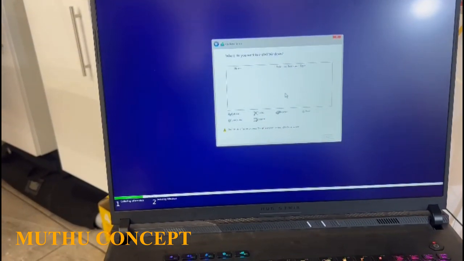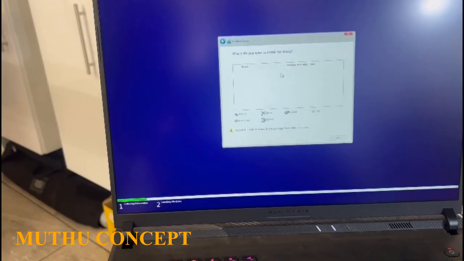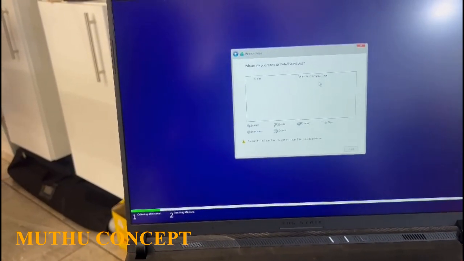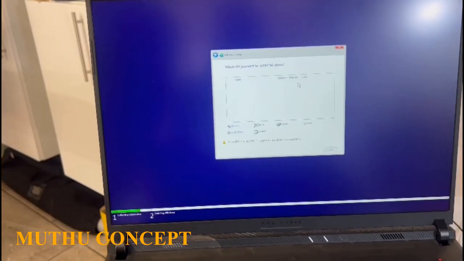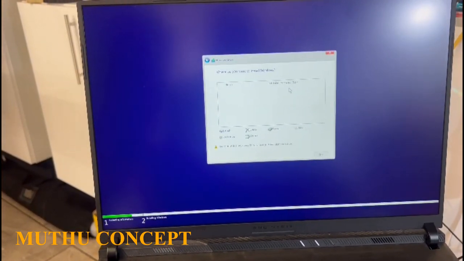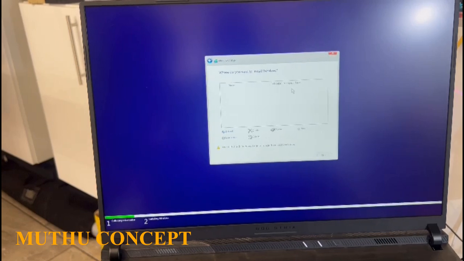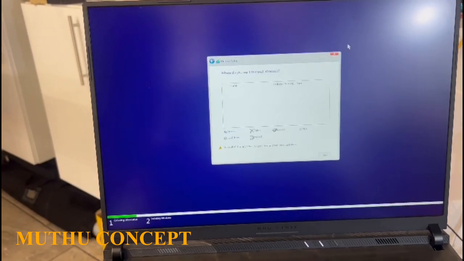So you put a new M2 drive SSD. So basically it cannot see the drive. So normally you put the drivers, but in this case it's BIOS settings, and I'll show you that.